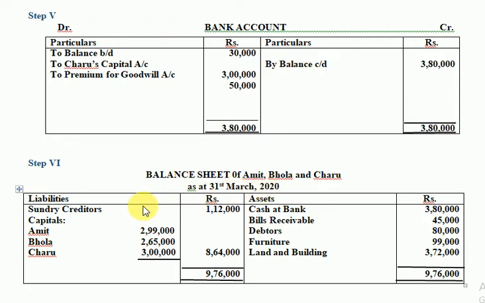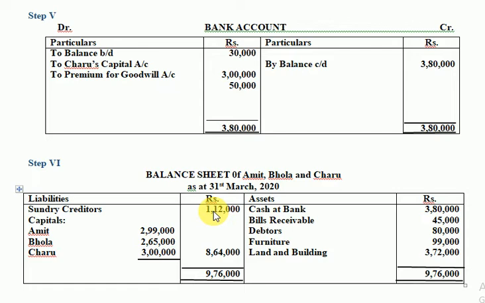On the liability side, we should go to the balance sheet of the question and check what all the items are given. Creditors was given there as 1,12,000. Since there is no change in the revaluation account for creditors, we will simply copy it from the balance sheet. So where is this 1,12,000 creditors coming from? It is coming from your question given in the balance sheet, where creditors was appearing at 1,12,000, and we copy